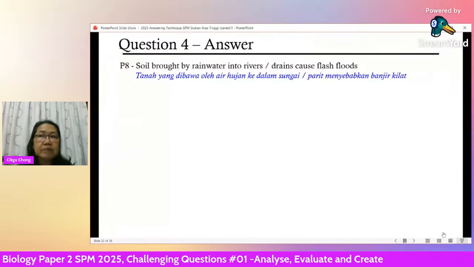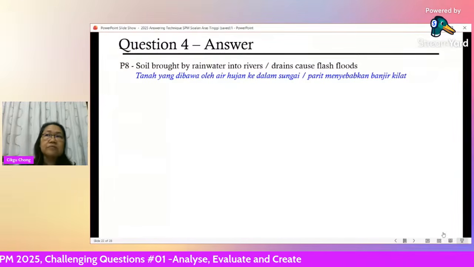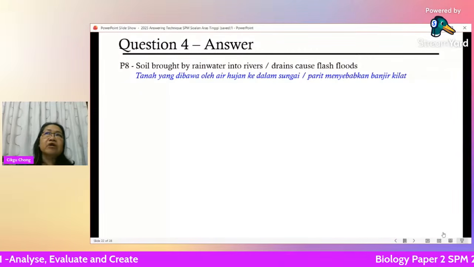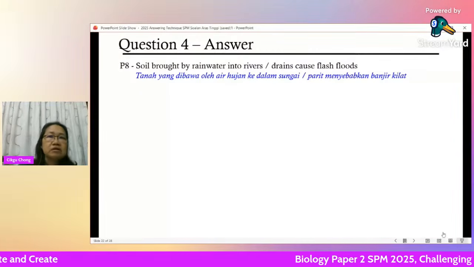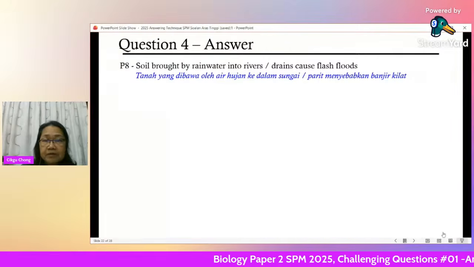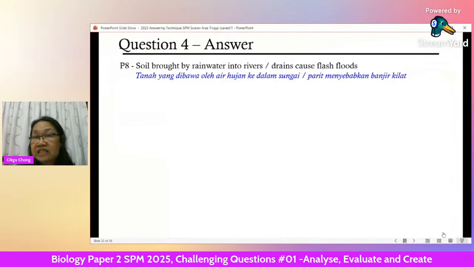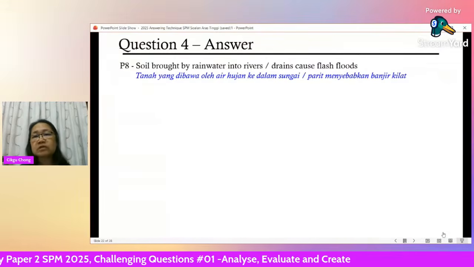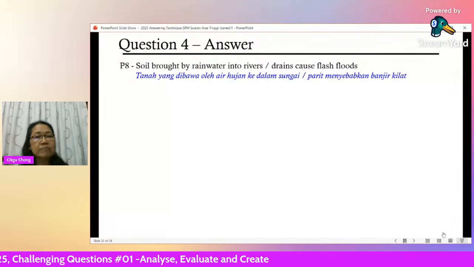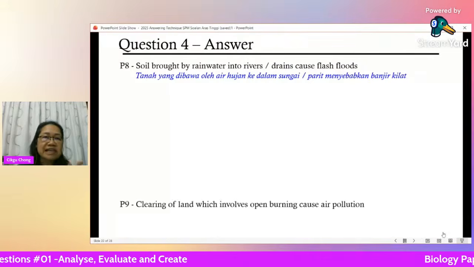Okay, flash flood is sudden. Normally you don't have floods, but because there is suddenly too much water rushing into the system, and the drainage system is not fast enough, it doesn't drain the water fast enough, so the water overflows. You call it flash flood. This one always happens in KL, right? KL, because of the drainage problem.